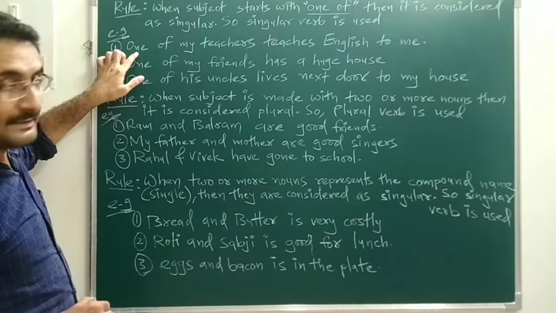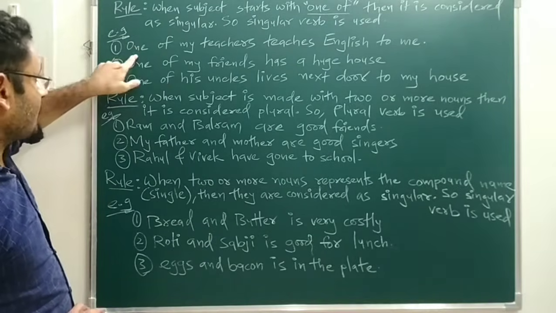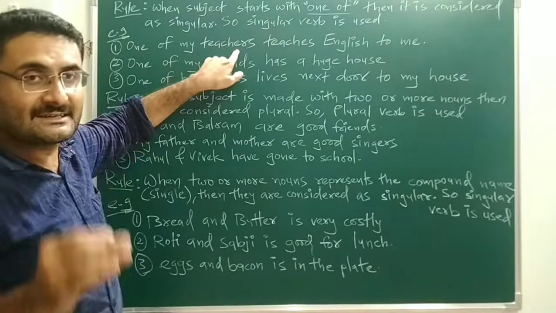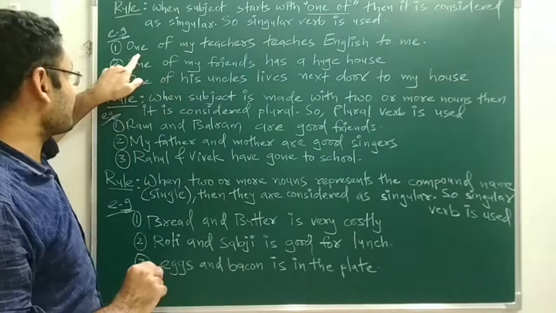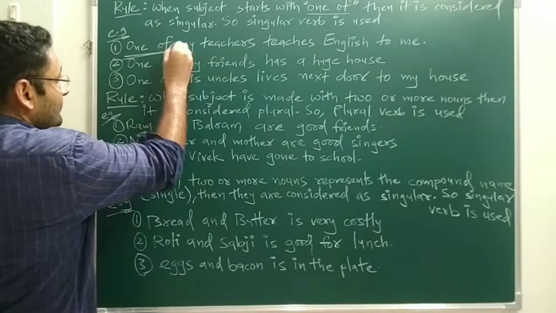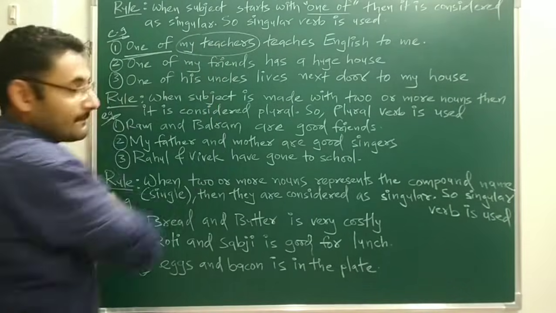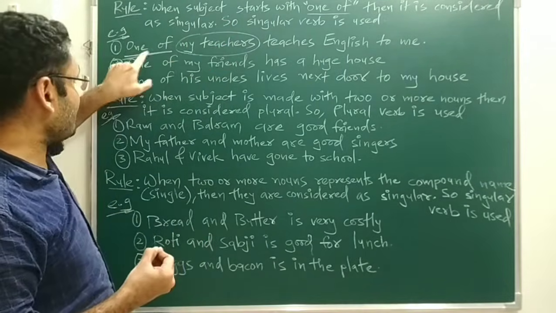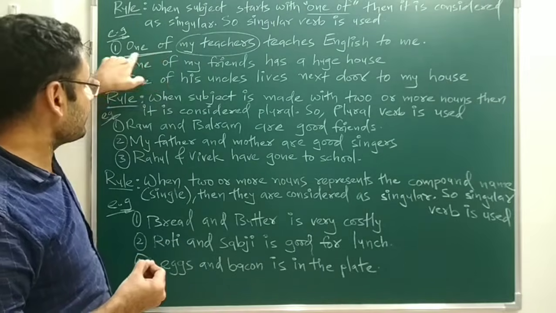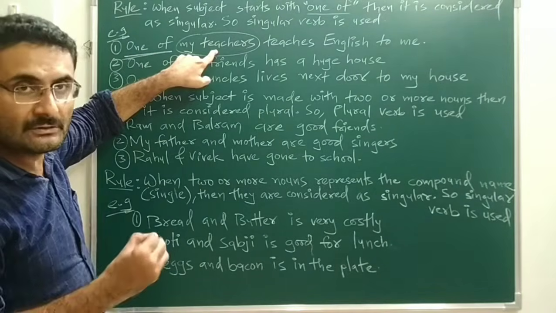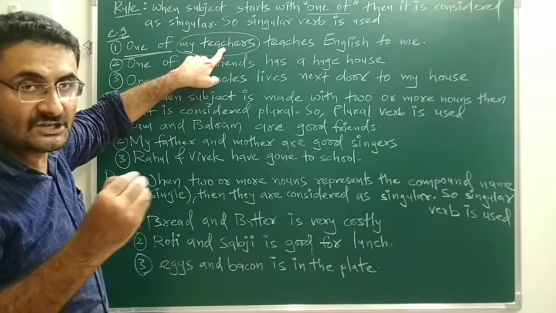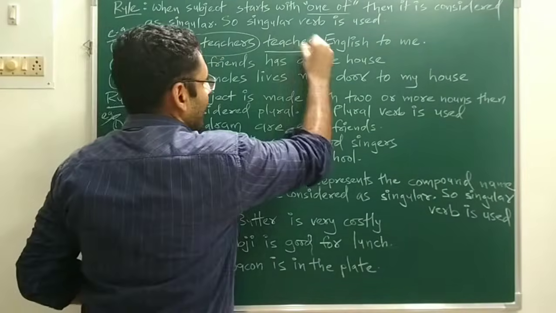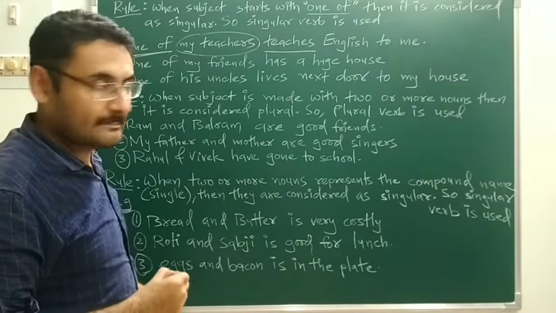Okay. So over here some examples are there based on this rule. One of my teachers. So many teachers are there, and among them one teacher is there. One of, and my teachers is the subject. That subject is actually plural, but before that subject the words one of are used. That is why that subject is considered as singular. And with singular subject, singular verb will come. Singular verb means what? With s or es. So with s or es, teaches, the singular verb, is used.